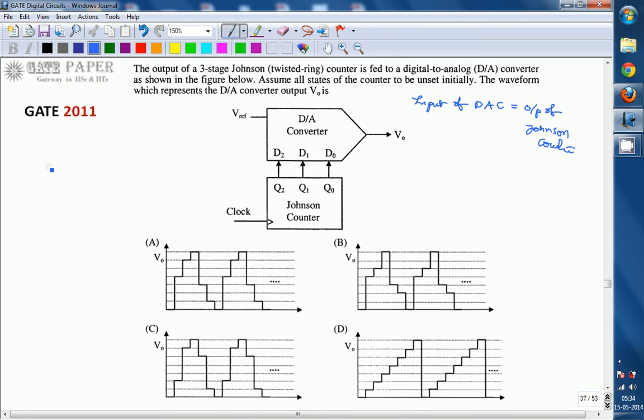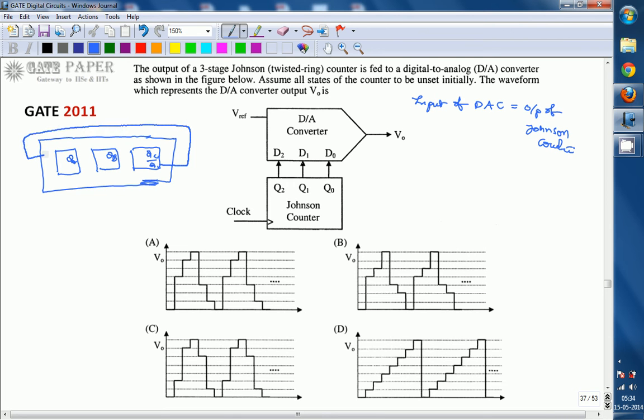A Johnson counter is a shift register. A three-stage Johnson counter consists internally of three flip flops, and all three are going to be D type flip flops. Assume this is the A, B, C flip flops, so the outputs are QA, QB and QC, and this will be QC bar. The output of the last flip flop is connected as input for the first flip flop. This is DA, DB and DC.